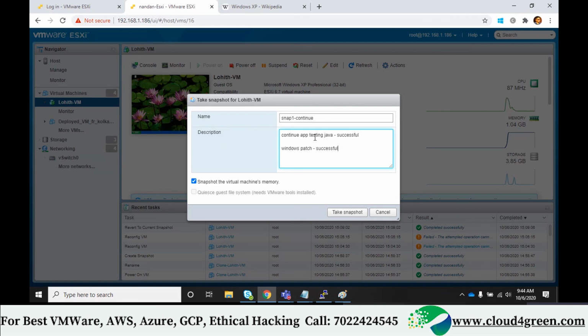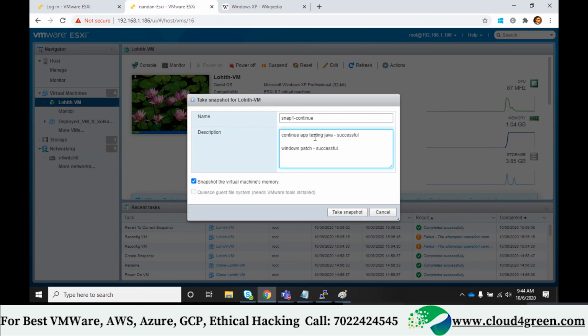In VMware, any change you want to perform on a VM must and should go through a snapshot. First the snapshot should be initiated and then you make the necessary changes.